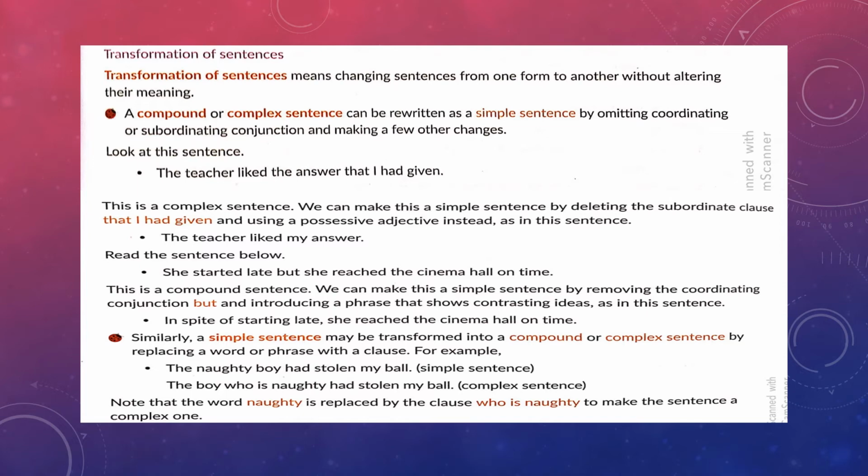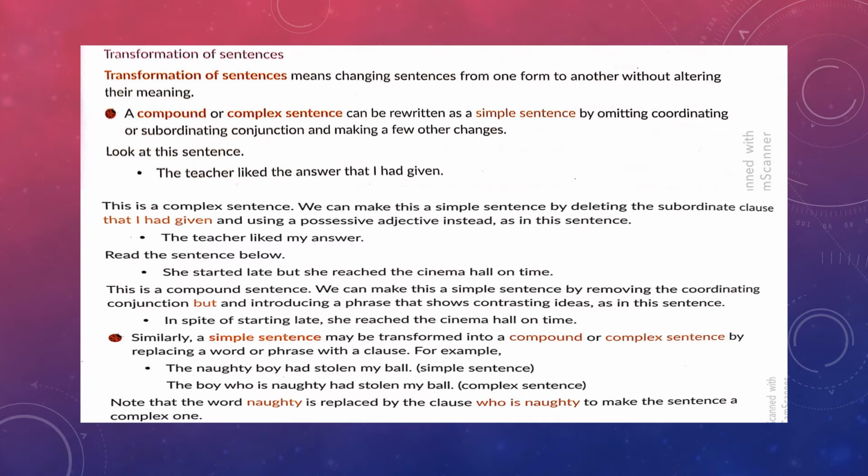Now read another sentence given here. She started late, but she reached the cinema hall on time. But is a coordinating conjunction. This is a compound sentence. Now we can change this into a simple sentence by removing the coordinating conjunction but and introducing a phrase that shows contrasting ideas. Contrasting means opposite ideas. In spite of starting late, she reached the cinema hall on time.